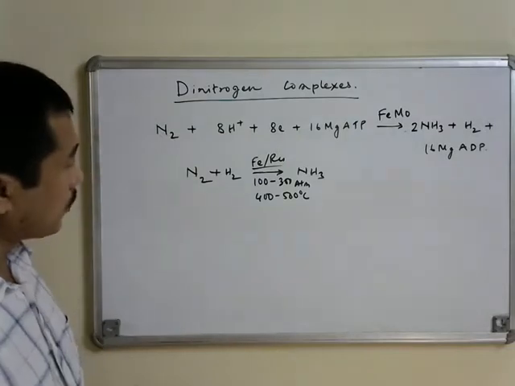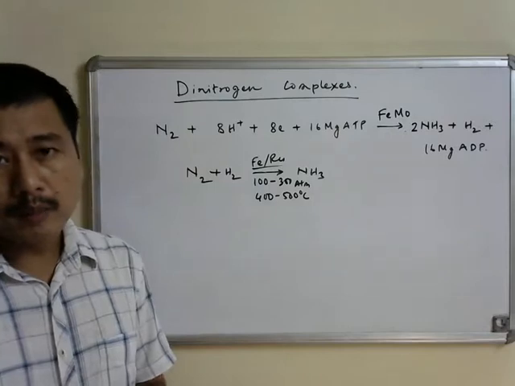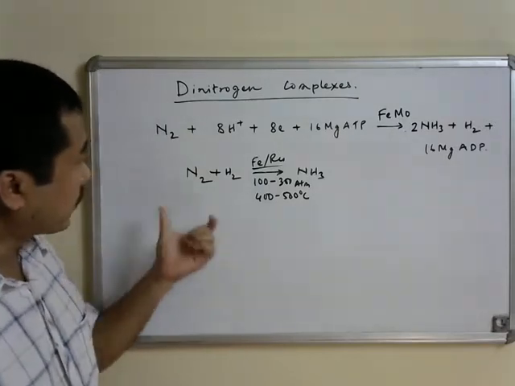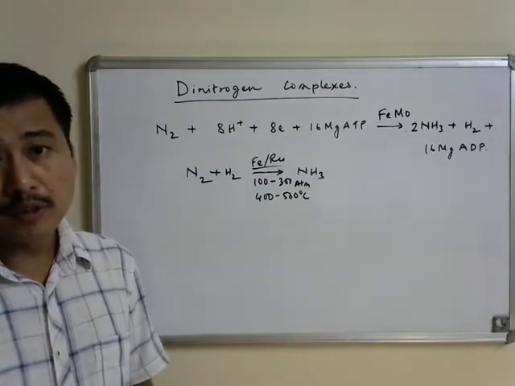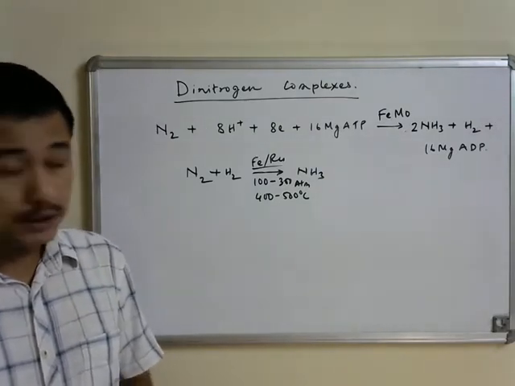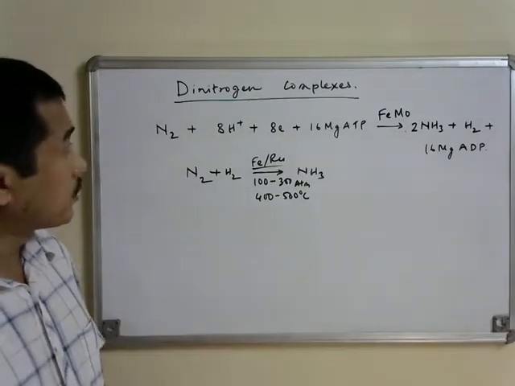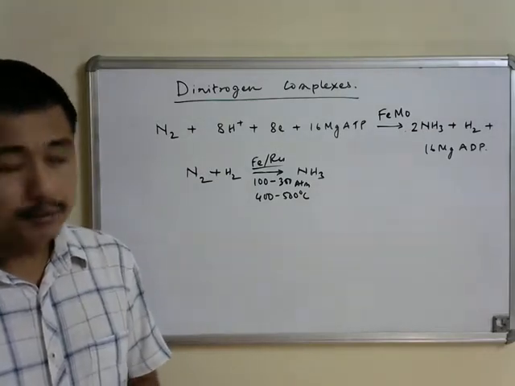So if we can isolate metal dinitrogen complexes, in which nitrogen is activated and can later be converted to ammonia, that is an important research goal. Let us now discuss the dinitrogen complexes and see how one can possibly achieve this.